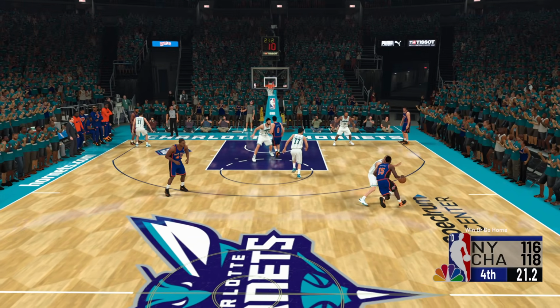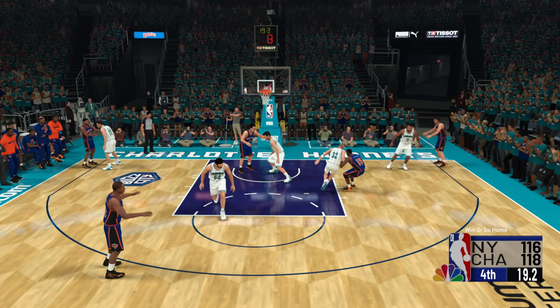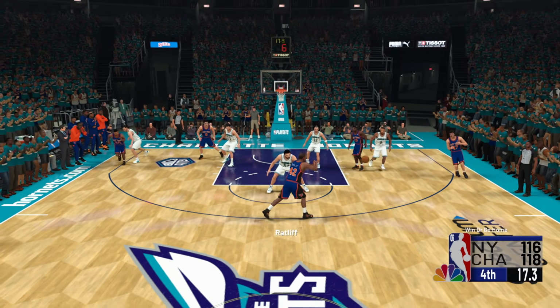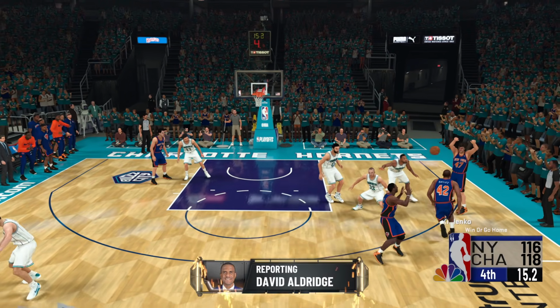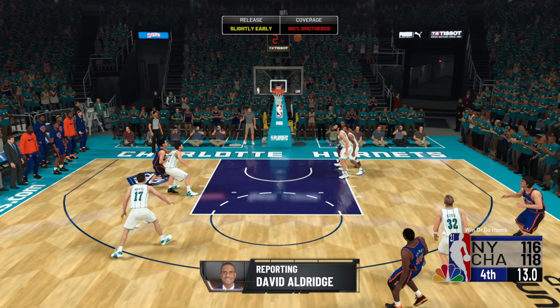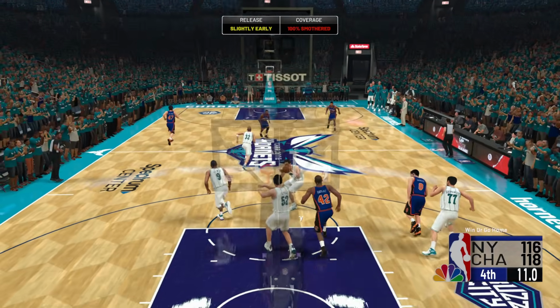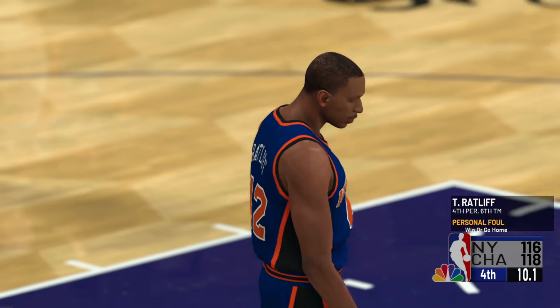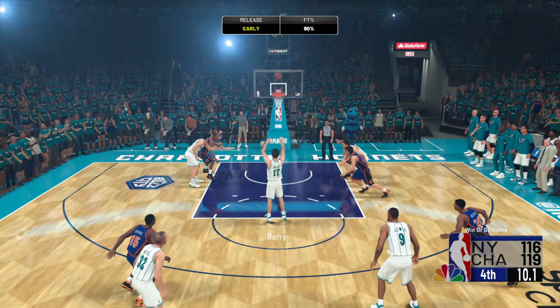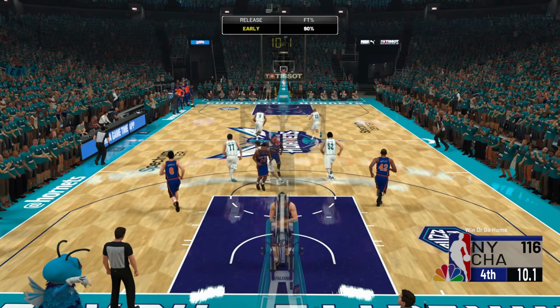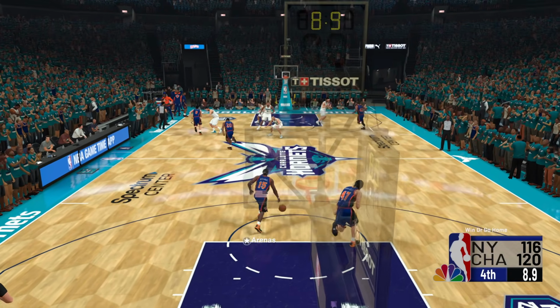Gilbert gets a screen. Gilbert has the cutter. No, he doesn't pass it off. Goes to the paint instead. Gilbert in the post. Out to Ratliff. Ratliff out to Kirilenko. Back to Gilbert. Gilbert pulls up for three. Over Jason Kidd. He misses the shot. Barry's gonna get fouled. He's white, so he should be a good free throw option. It's the first, and the second by Barry is also good. They do not have any timeouts, but yeah, this should be it.